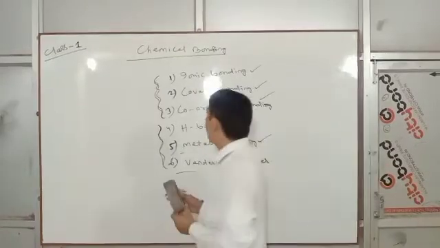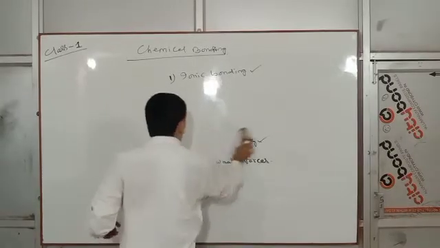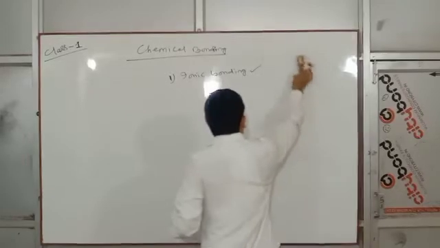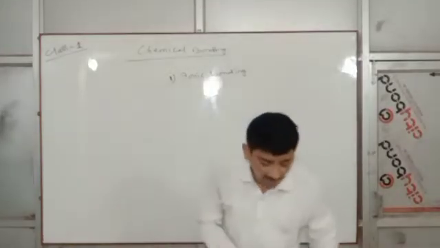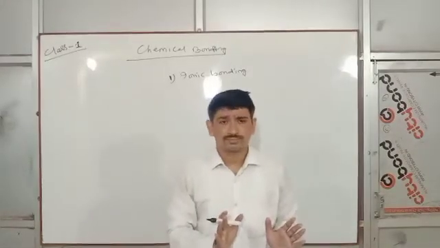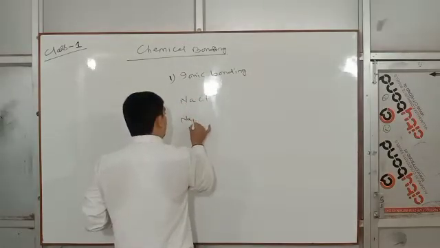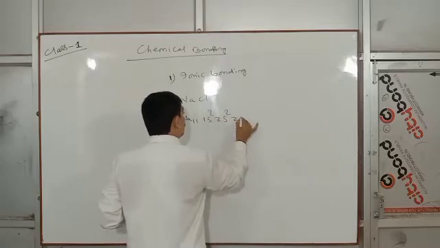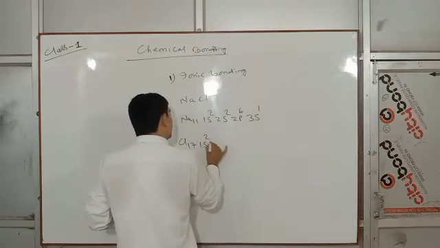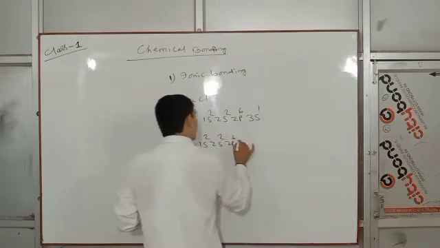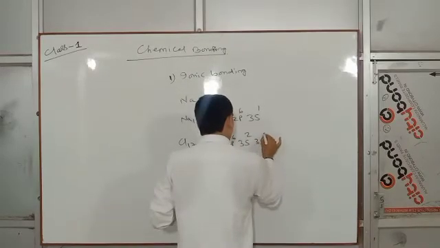So what is an ionic bond? An ionic bond is defined as the complete transfer of electrons from one atom to another atom. That is the formation of NaCl. Na is 11: 1s2 2s2 2p6 3s1. Chlorine is 17: 1s2 2s2 2p6 3s2 3p5.